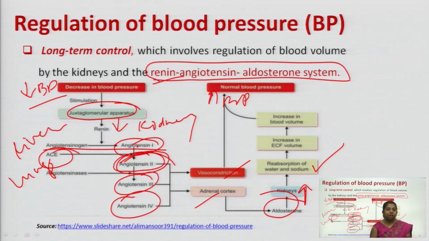Once your bundle of His is stimulated, it subsequently stimulates the right and left bundle branches. As your right and left bundle branches are stimulated, your ventricles go into a depolarization phase, which is completed in a cycle with the depolarization of your Purkinje fibers.